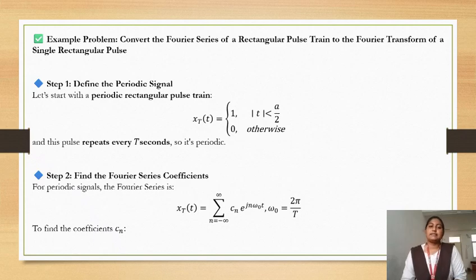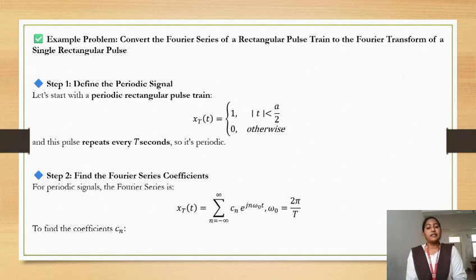Example problem. We see an example problem that converts the Fourier series of a rectangular pulse train to the Fourier transform of a single rectangular pulse. We see the procedure step by step. Define the periodic signal first. Let's start with a periodic rectangular pulse train x of t equals 1 where mod t is less than a by 2, 0 otherwise, and this pulse repeats every capital T seconds, so it's periodic. We see here the terms are repeating themselves, so it is periodic.